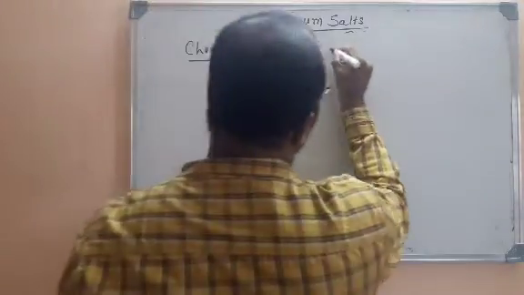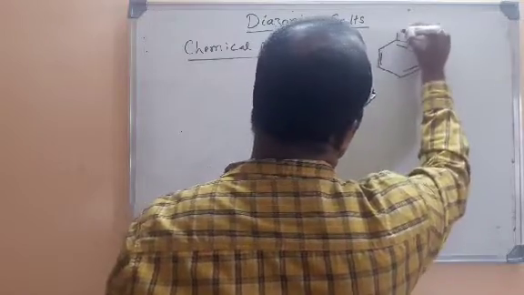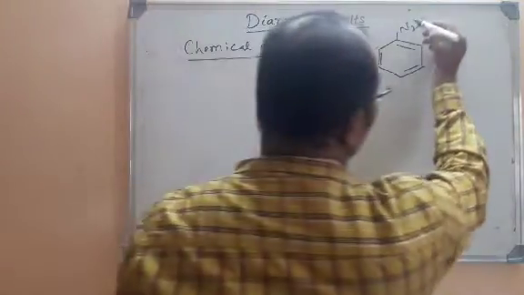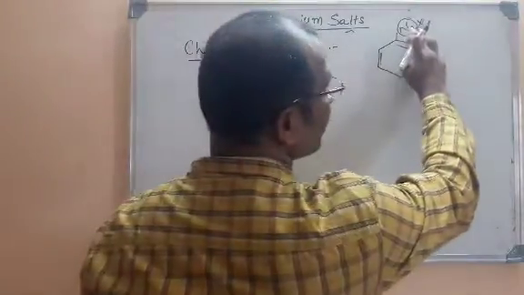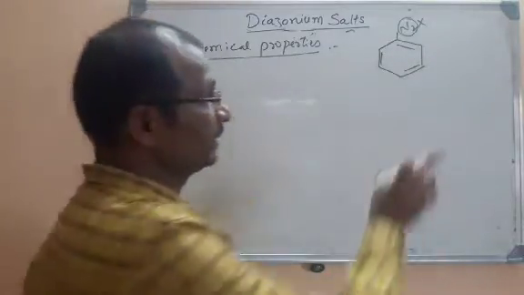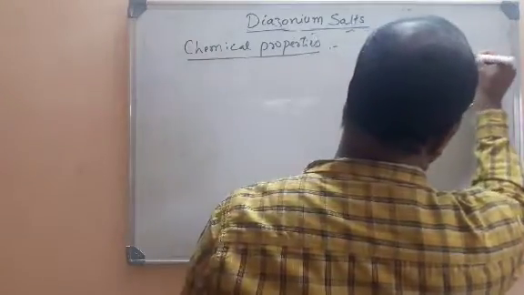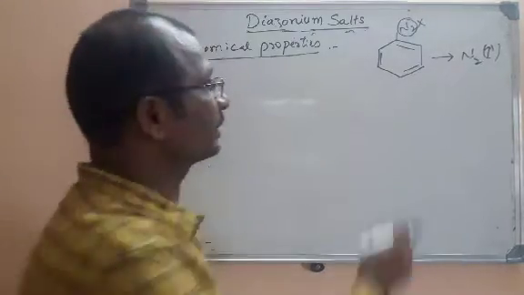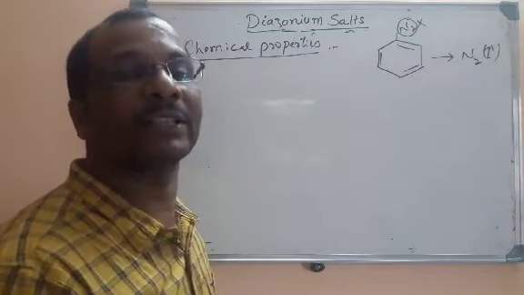first of all, why are these unstable? This is C6H5N2X, the diazonium salt. Actually, here there is an N triple bond N, which readily leaves this diazonium salt. In diazonium salts we have N2. That N2 can readily leave this molecule in the form of nitrogen gas. You know that nitrogen gas is highly stable. So that is why these are unstable, all the diazonium salts have N2 in the form of N triple bond N.